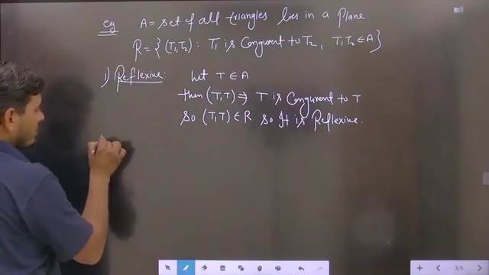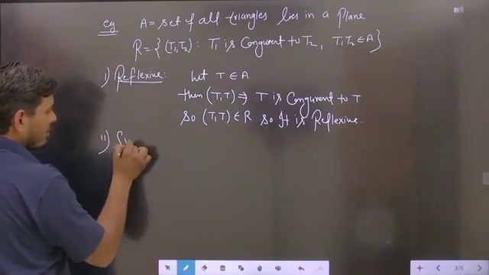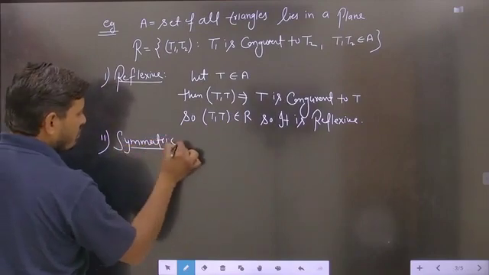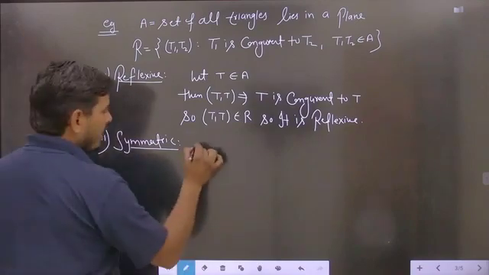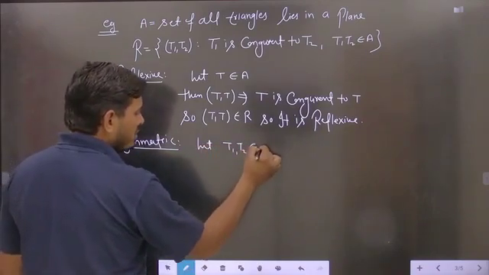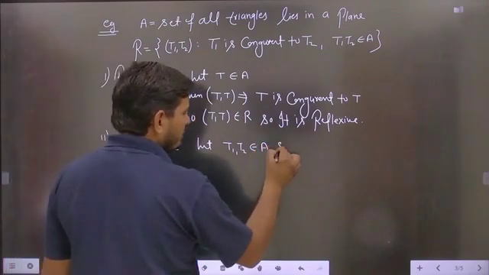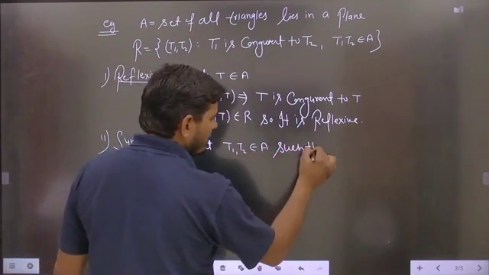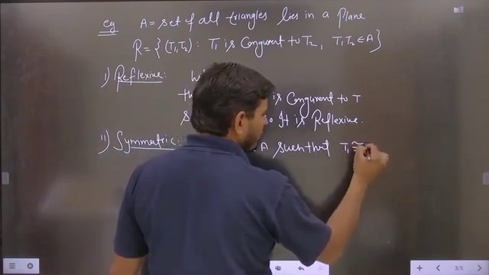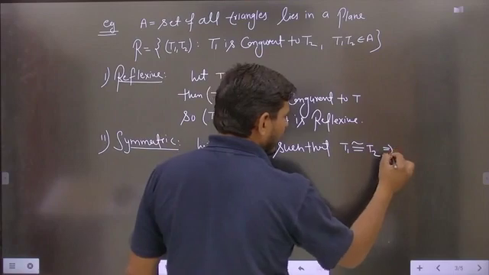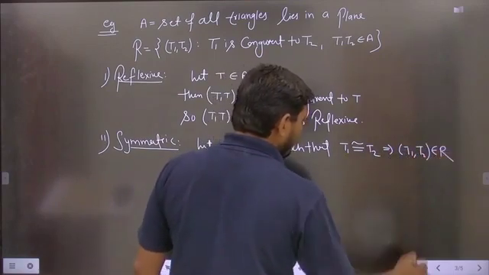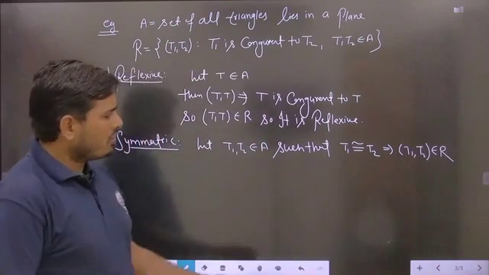Next, students, we are taking the symmetric case. Next we will check whether the relation is symmetric or not. So let T1, T2 belong to the set A such that T1 is congruent to T2, which implies that (T1, T2) belongs to R, because this is the symbol of congruency.